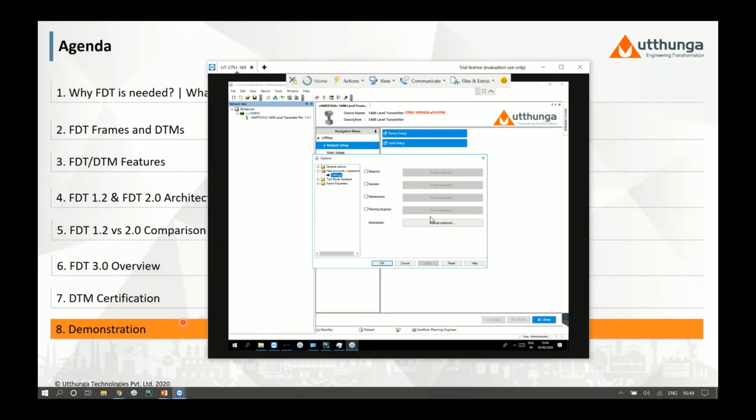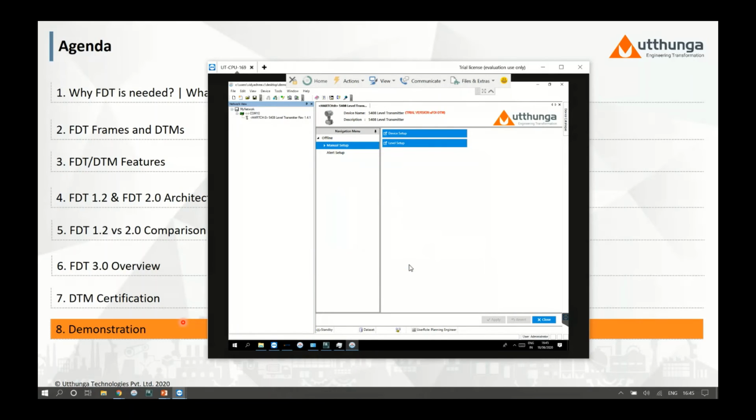For example, if you have logged in with the observer role credentials, you will be able to only view the current process. And if you're logged in with the planning role, you will be able to have complete data that is accessible for you. Which is also good for not allowing all the information to all the roles. So this is taken care of in the FRAME application.